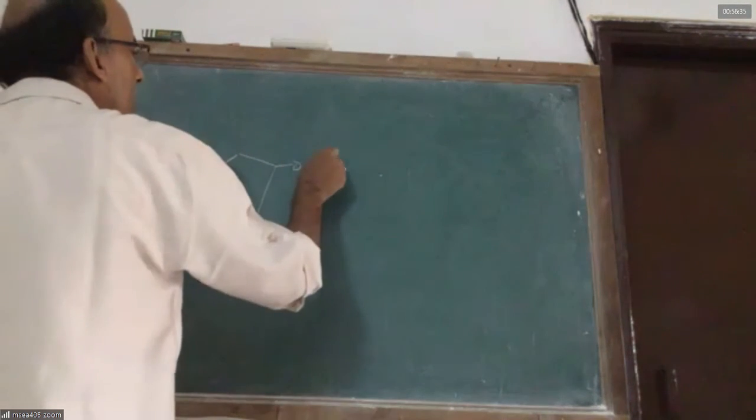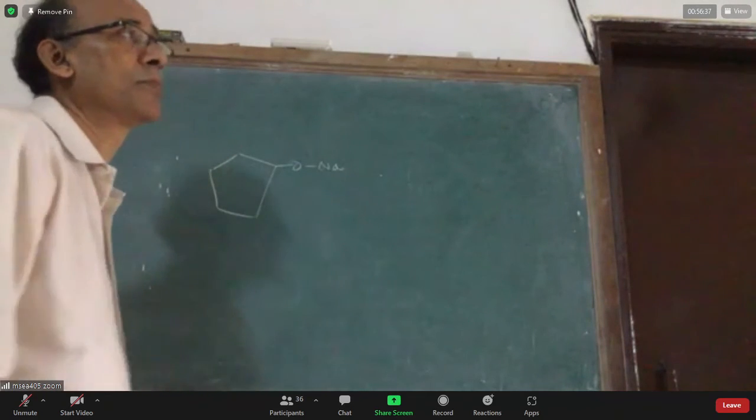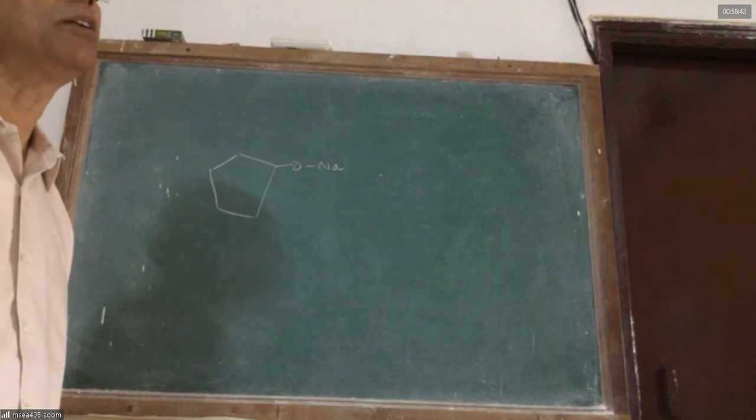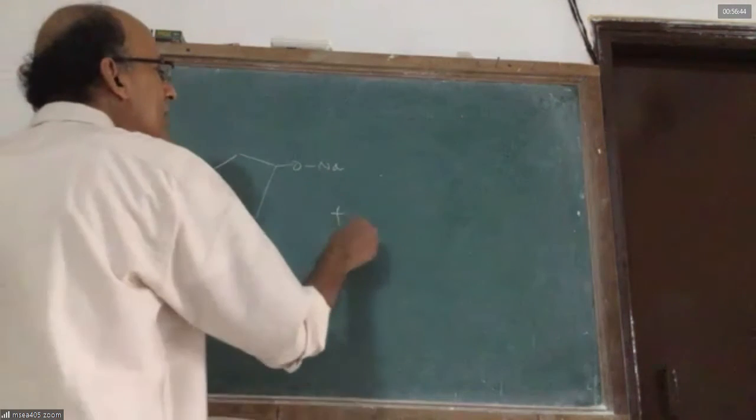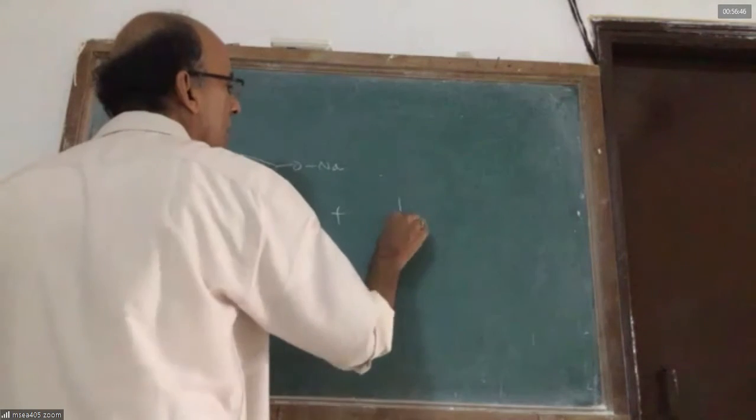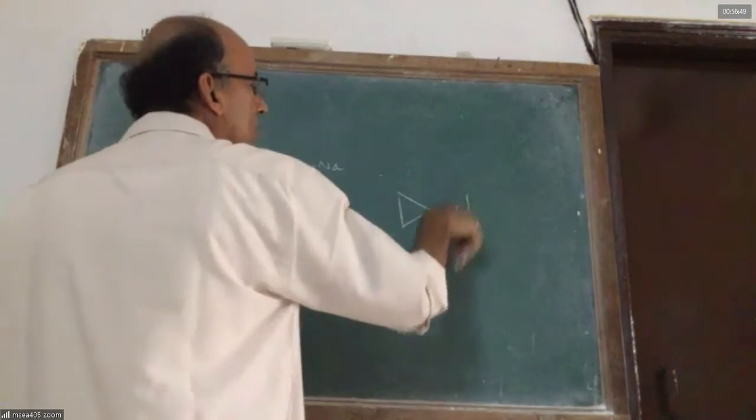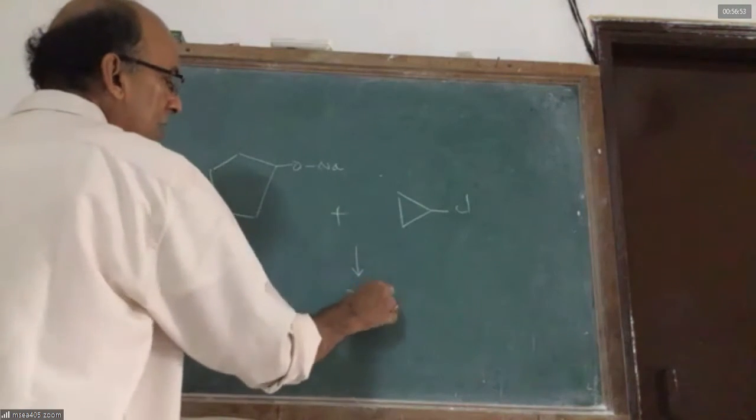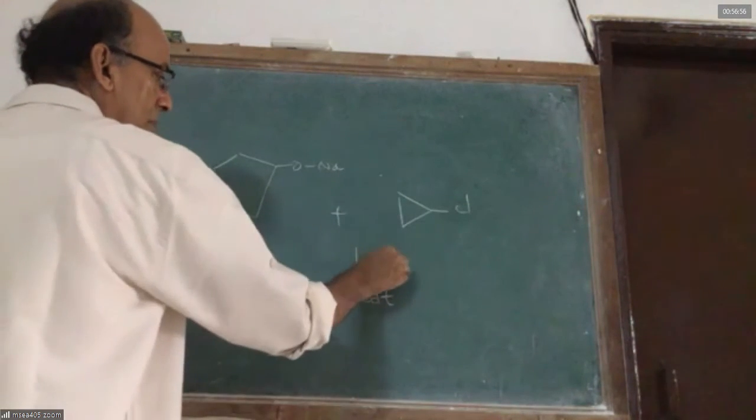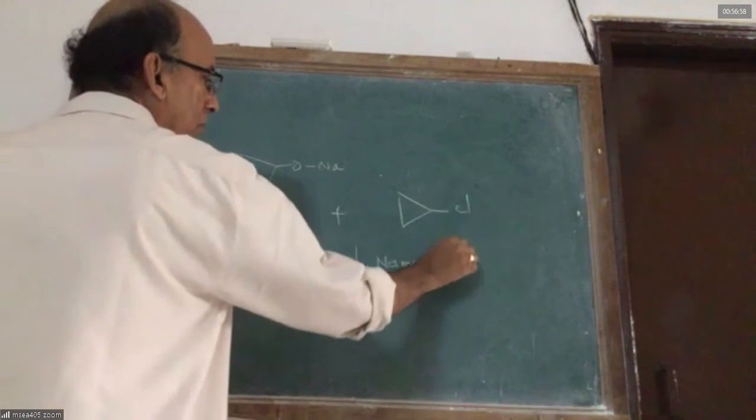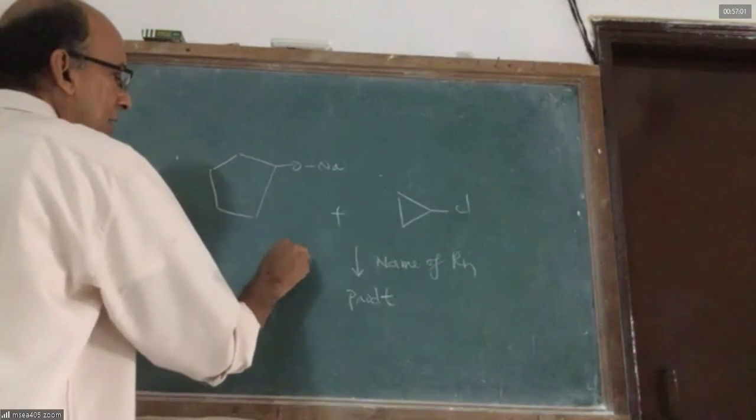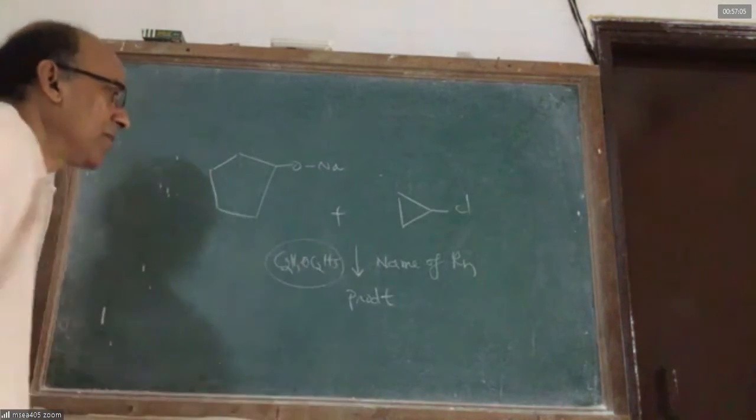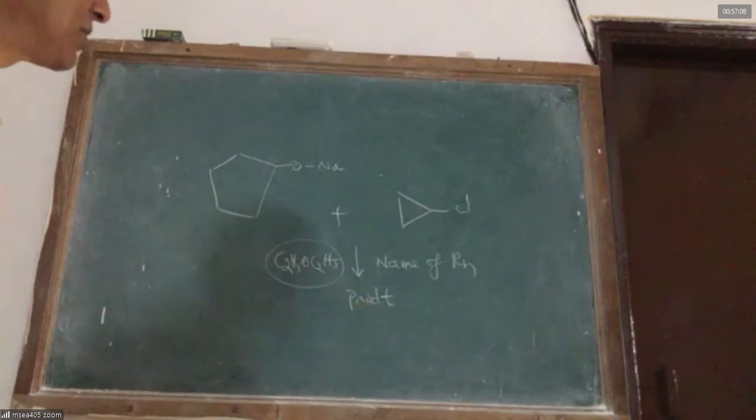This compound is called sodium cyclopentoxide. This is reacting with chlorocyclopropane. What is the product? What is the name of the reaction? It happens in diethyl ether. Reaction happens in ether. Ether is the solvent. What is the name of the reaction? What is the product? Can you do it, sir?